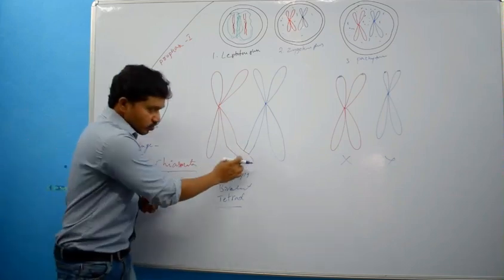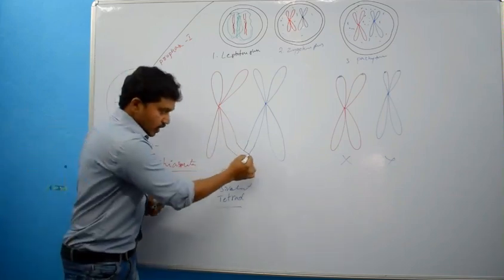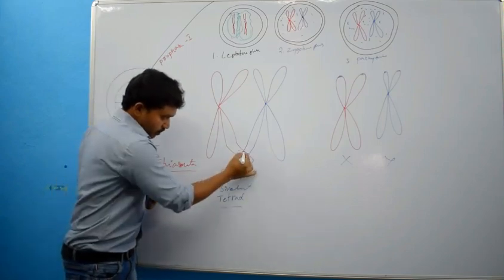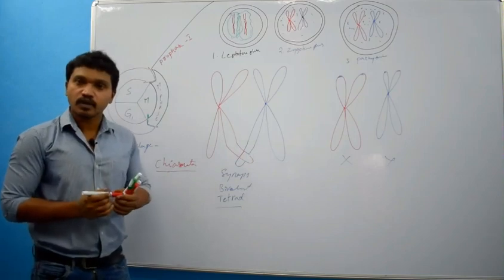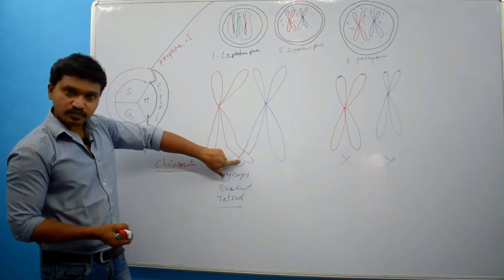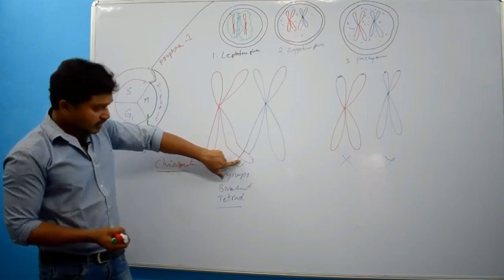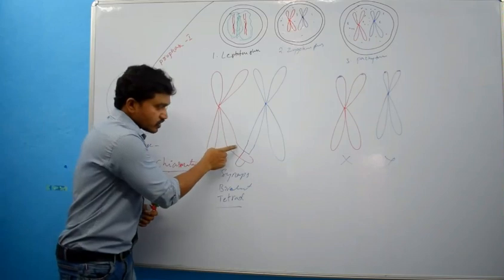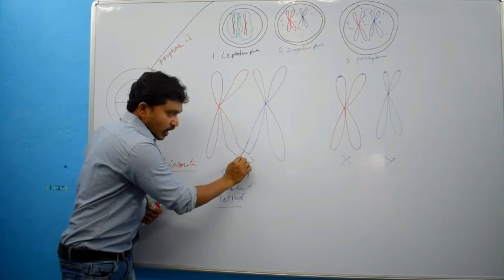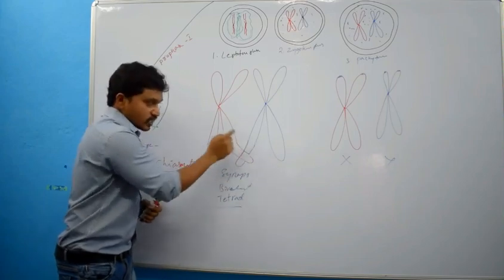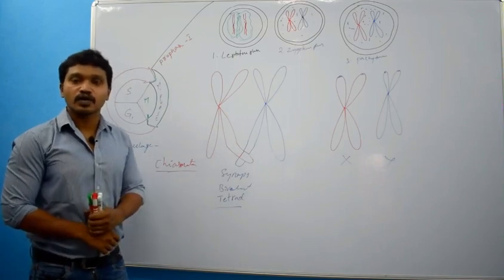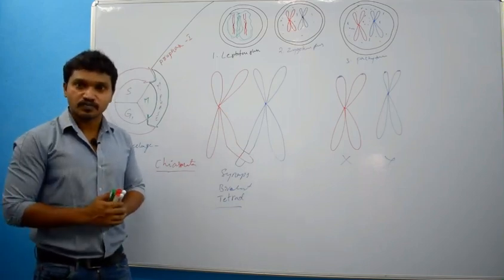That means this portion of chromosome will break up to here, and this portion of chromosome will break over here, and this portion of non-sister chromatid will detach from here and attach to this non-sister chromatid, and this portion of non-sister chromatids will detach and attach to this non-sister chromatid, right? That phenomenon we call crossing over, right?